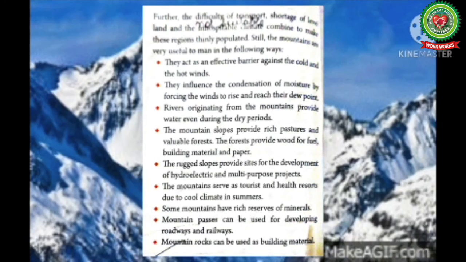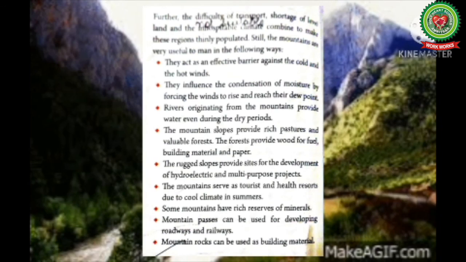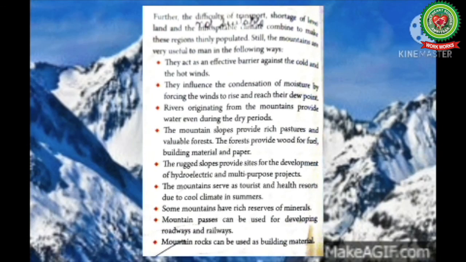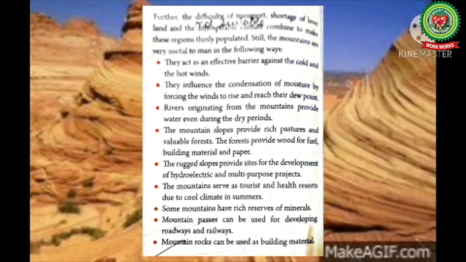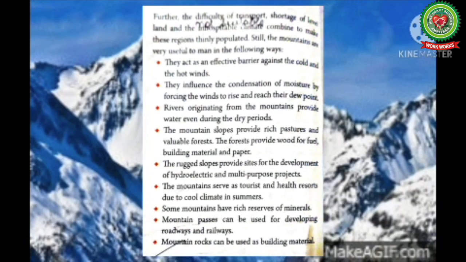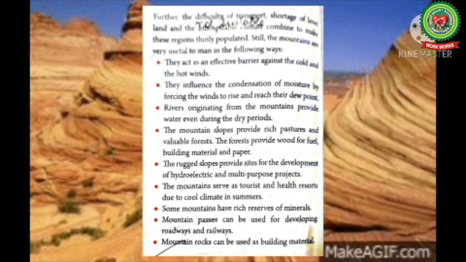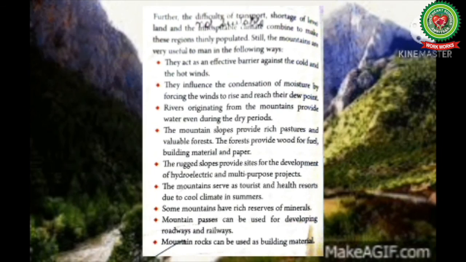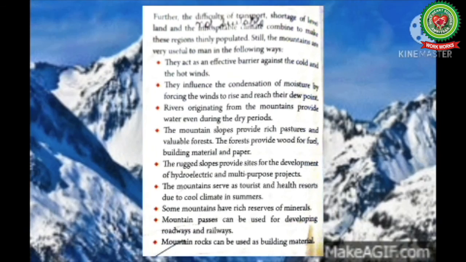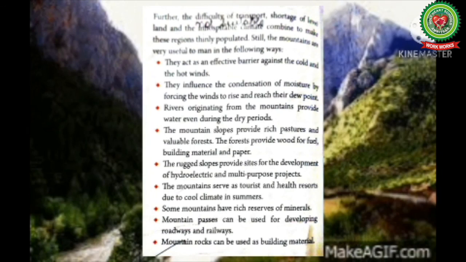For example, river Ganga. The mountain slopes provide rich pastures, means grasslands, and valuable forests. The forests provide wood for fuel, building material, and paper. Paper is mostly obtained from the softwood trees. The rugged slopes provide sites for the development of hydroelectric and multi-purpose projects. Most of the multi-purpose projects are located in the mountains because here the rivers flow at a rapid speed.